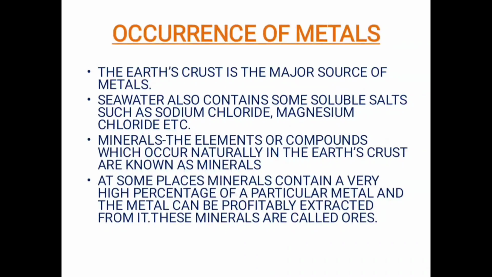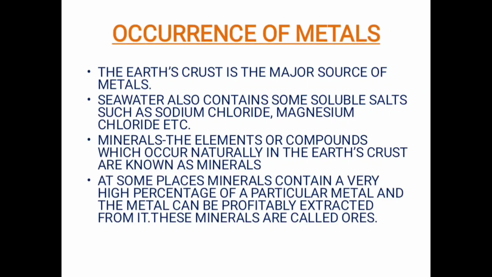Okay, and when we look at the reactivity series which we have done in the previous video, we know that the reactivity series is divided into most reactive metals, less reactive metals and least reactive metals, right? Now the metals which are least reactive are generally found in the free state in the earth's crust, and the most reactive ones are always found in the combined states. They may be in the form of sulfides, oxides or carbonates.